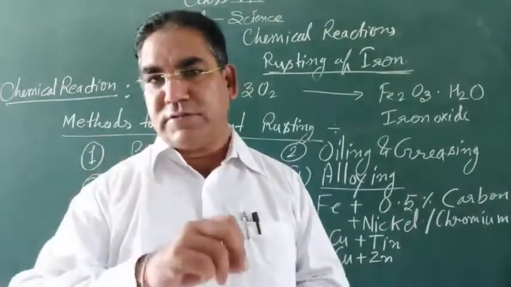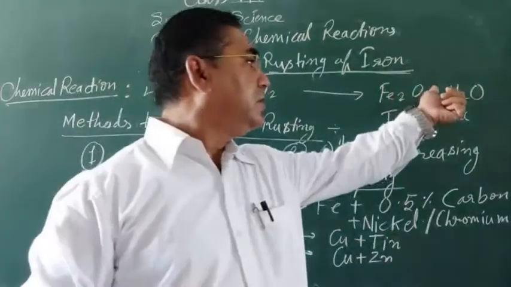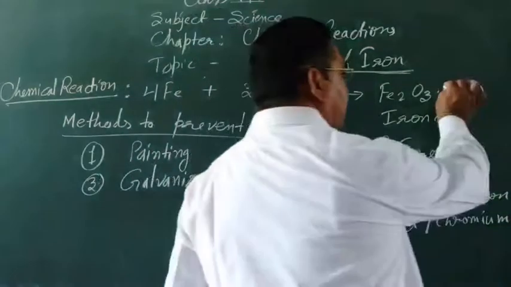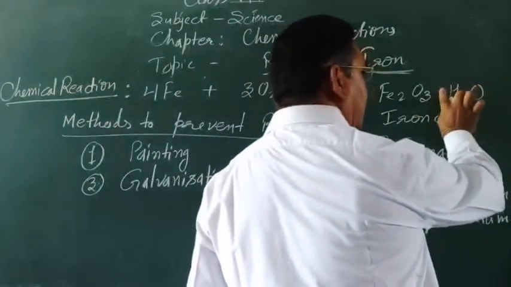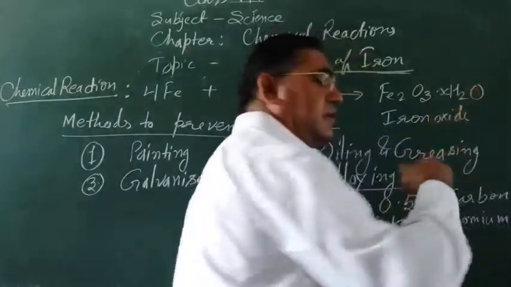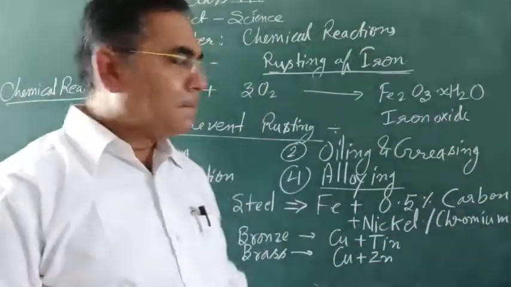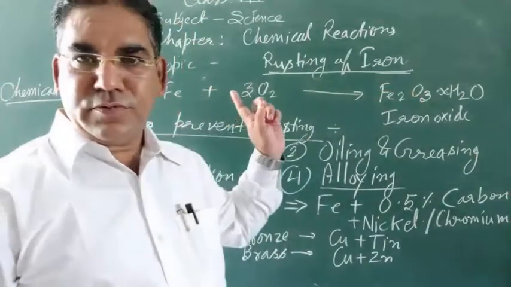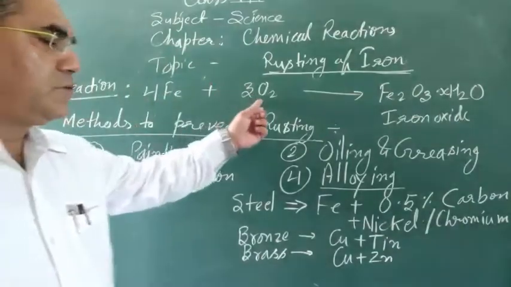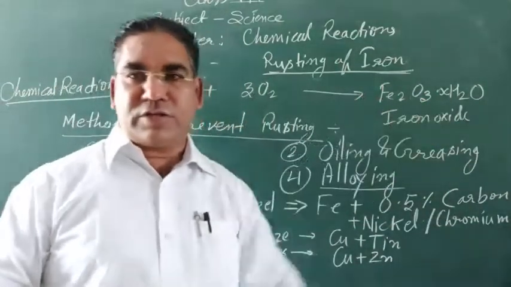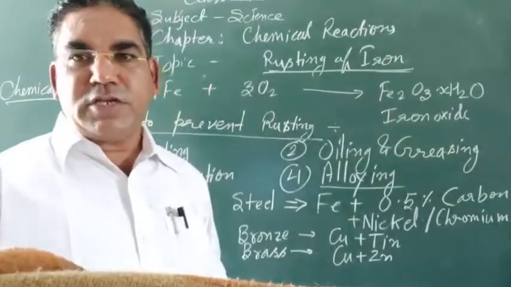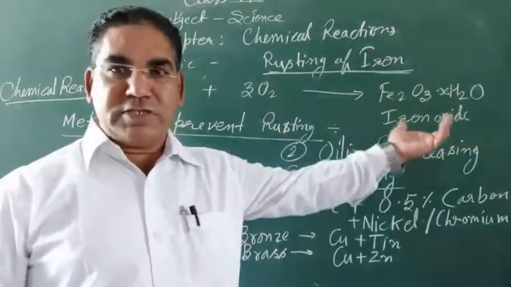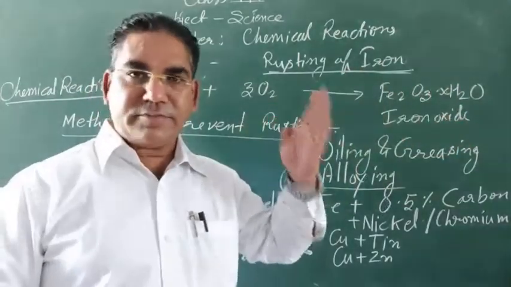Here we write dot H2O. We can write x H2O, where x means any number of water molecules can be present here. This is the rust. Iron plus oxygen gives Fe2O3, right? The chemical Fe2O3.xH2O is the rust of iron.